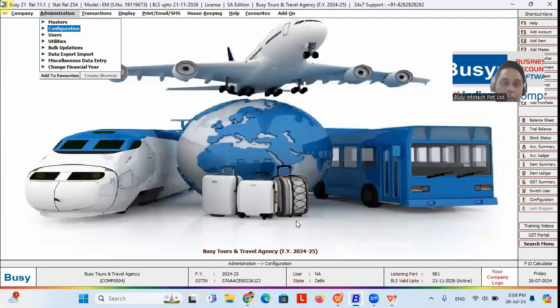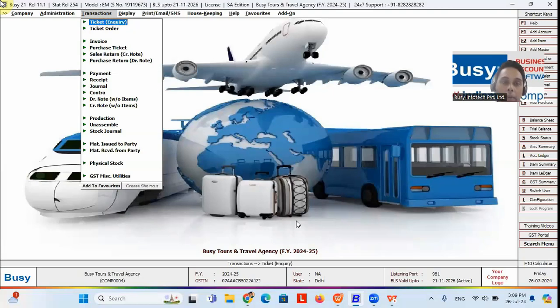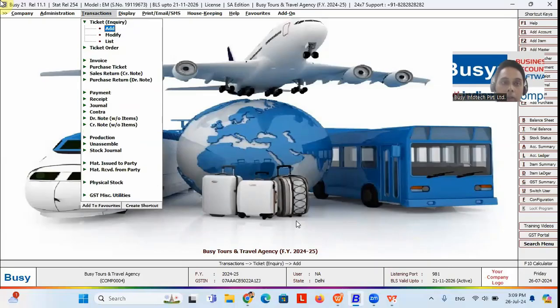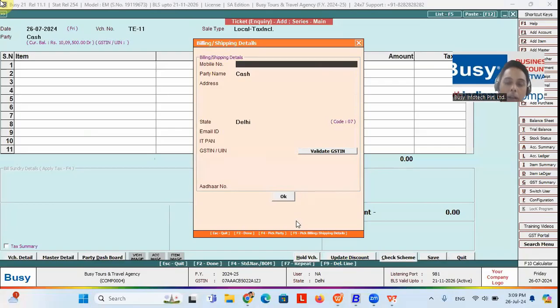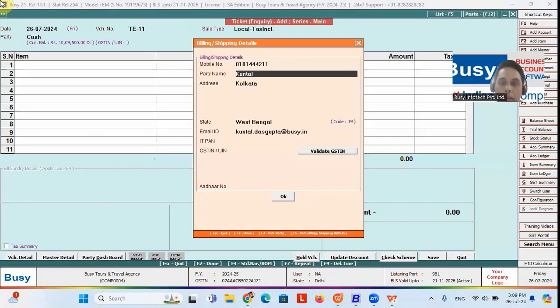In Busy, let's say first an inquiry appears at your end, an inquiry you get from a customer, who raises an inquiry that they need an air ticket, a bus ticket or a train ticket. How can you record that inquiry? In that case, you can go to Transaction, Ticket Inquiry entry module. Click the Add button, then press Enter. You can mention the mobile number for the passenger or the customer. Let's suppose, for example, I'm mentioning the mobile number.